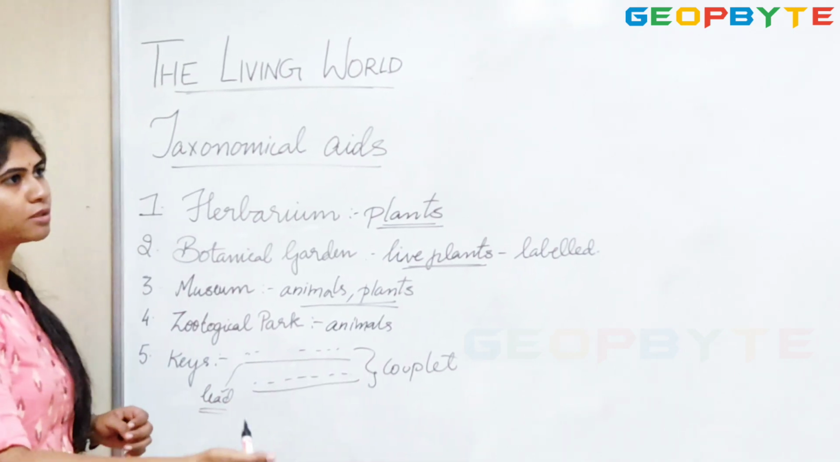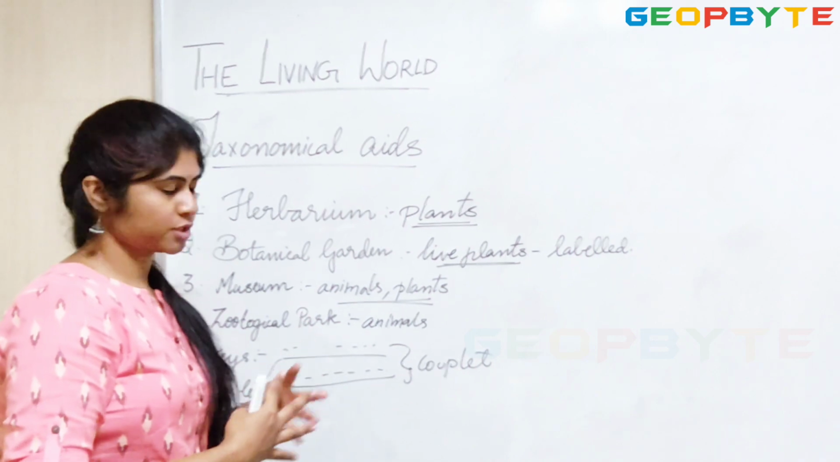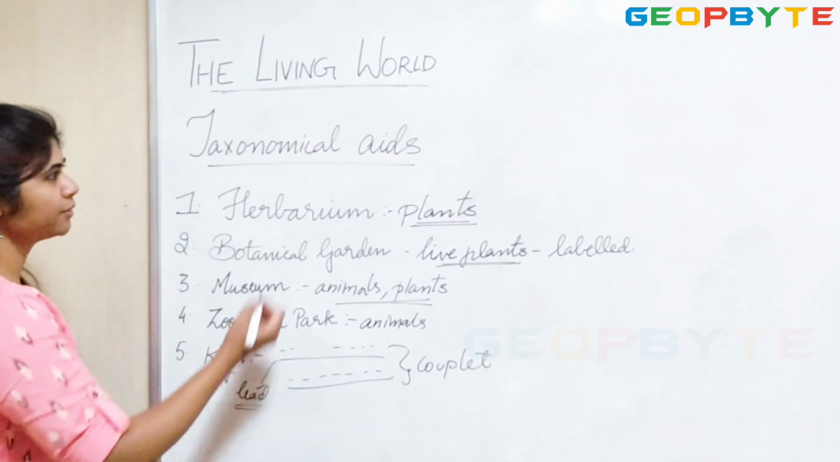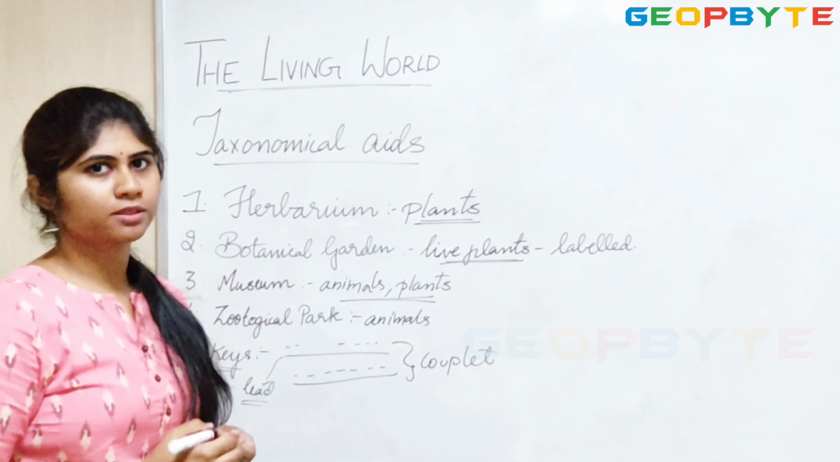Here you are making a choice between more or less two opposite options. So that's where keys help in classification and identification. So this is all about taxonomical aids.